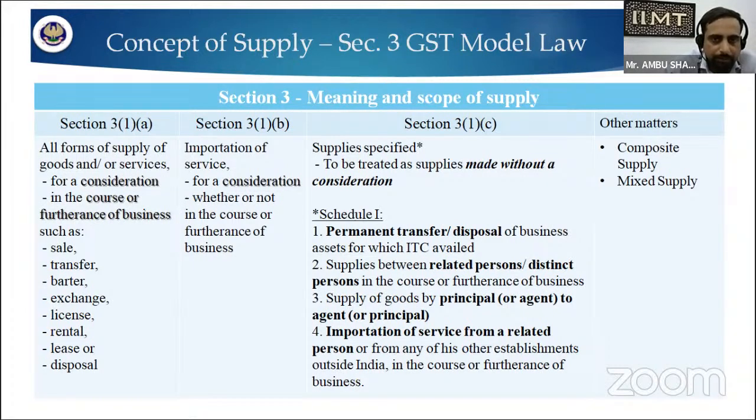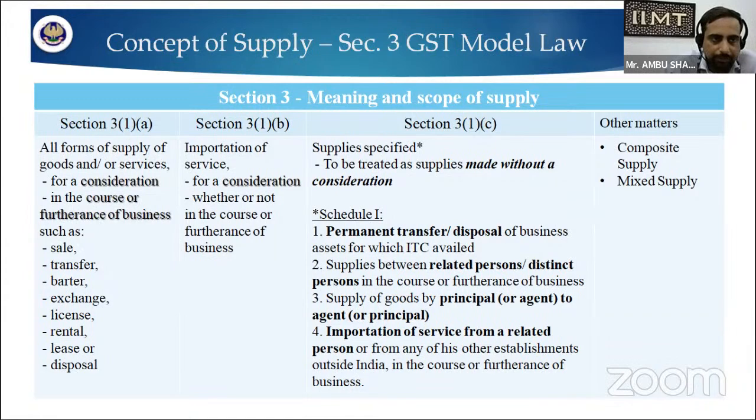In section 3, subsection 1, clause A, there are all forms of supply of goods and services, whether for any kind of consideration, in the course or furtherance of business, like sale, transfer, barter, exchange, license, rental, lease, or disposal. All these forms of supply come under supply under the GST.